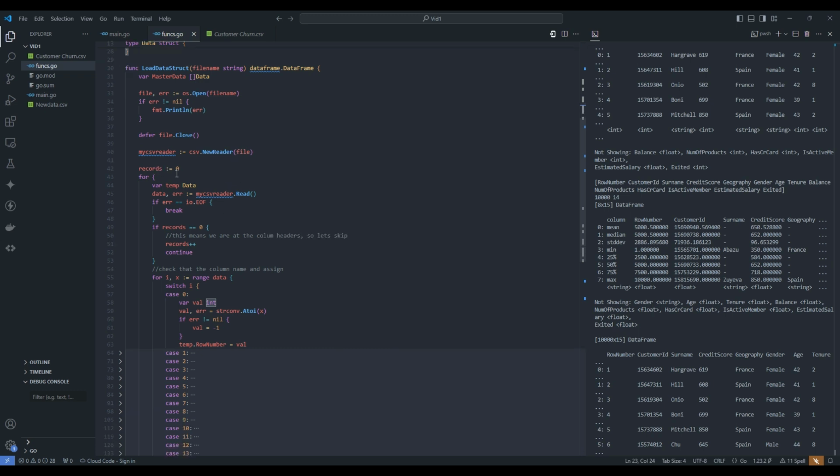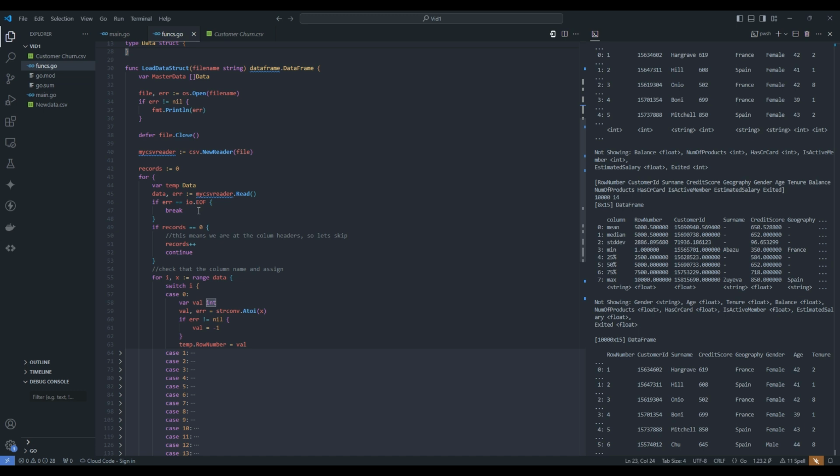This records equals 0 is just a way for me to keep track of which row I'm on, because what I don't want to do is include my column headers as part of my actual data set. So that first header or that first record, which is going to be the 0th record, will be our actual column names. And I want to make sure that I'm skipping over that, and we'll see that come into play later. Here I'm doing essentially an infinite loop. So I'm just doing a for loop here. And what I'm doing is going over each of the records.